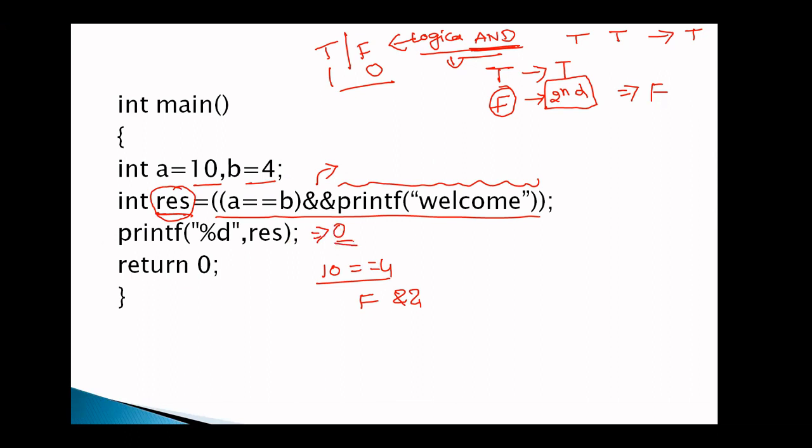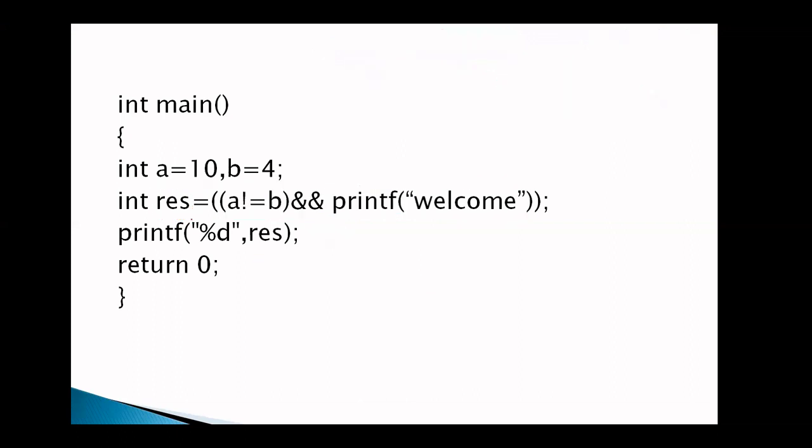Okay. Consider the same example with a slight modification. Instead of A is equal to B, here I am writing A not equal to B. So 10 not equal to 4. Yes, this is true. Here the condition is true. Then only I am moving into the second expression. So what is the second expression? printf welcome. Whenever we write a printf statement, simply the text is printed. So welcome is printed. We already discussed what is the return value of printf. How many characters does it print? 7. So this entire statement is replaced with 7.